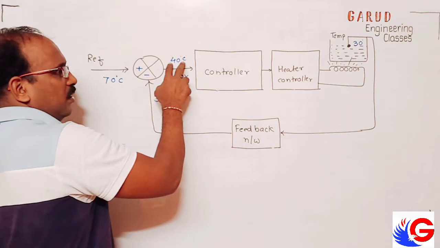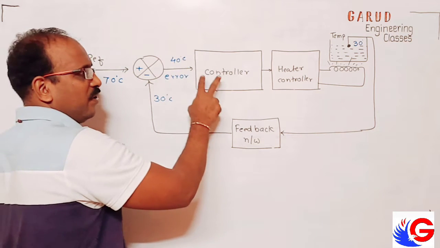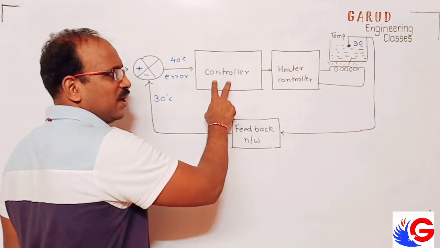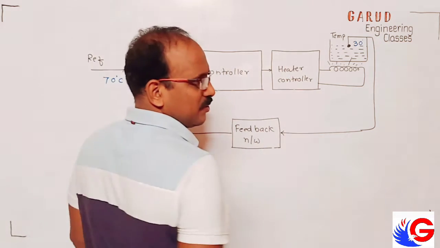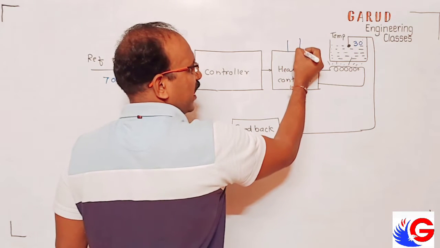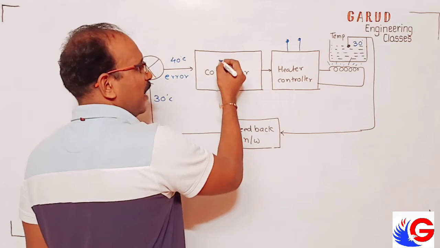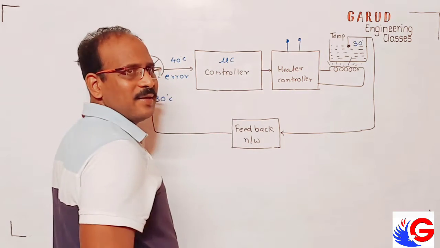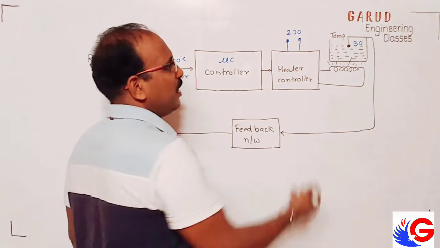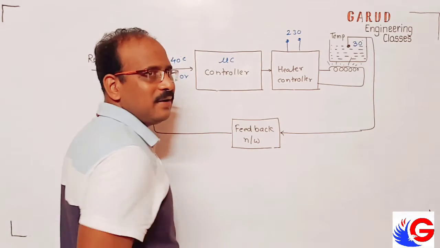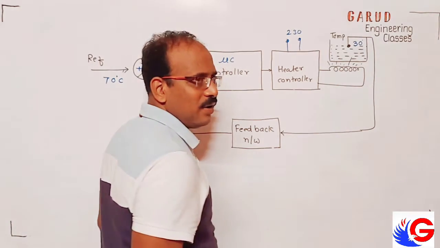How? See, error is positive. Controller will take the action and it will make heater on. So it is a heating process. Something 230 volt is attached here. Controller may be microcontroller. Okay, here 230 volt is attached. It may be gas or it may be electric heater. Okay, the heater will turn on.